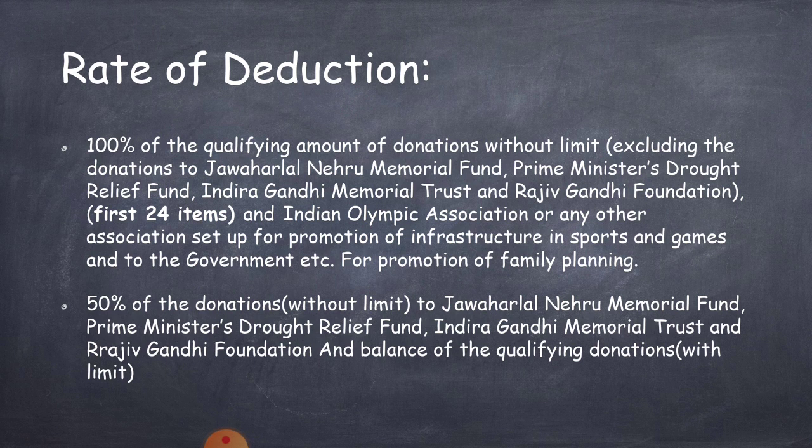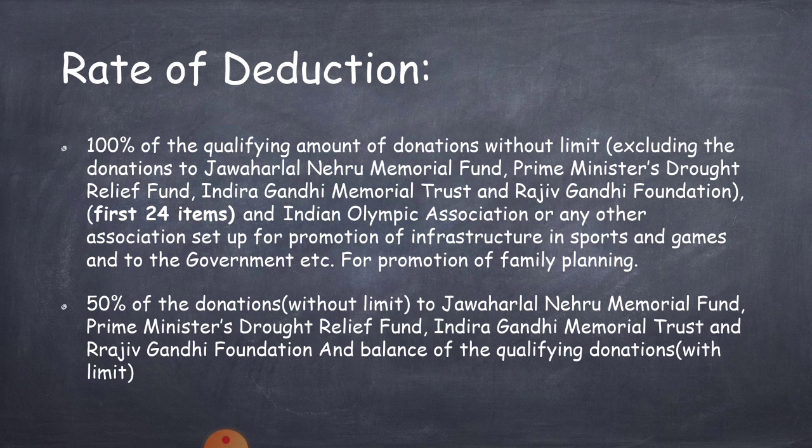Other than these purposes, only 50% of the donation amount can be deductible. That purposes are Jawaharlal Memorial Fund, Prime Minister's Drought Relief Fund, Indira Gandhi Memorial Trust and Rajiv Gandhi Foundation, and rest which are listed in with the limit.